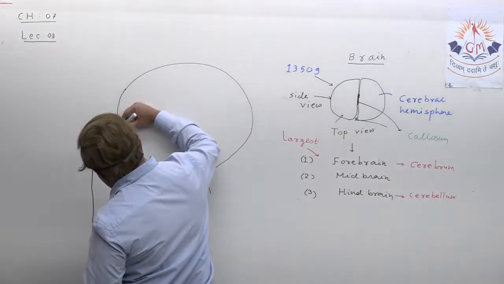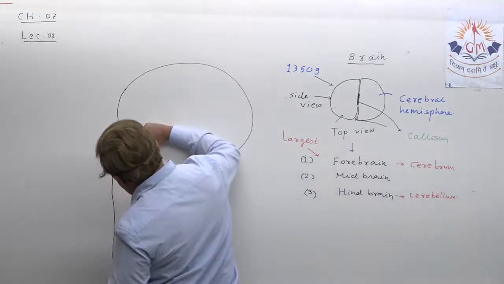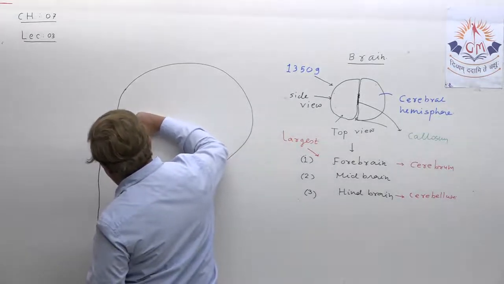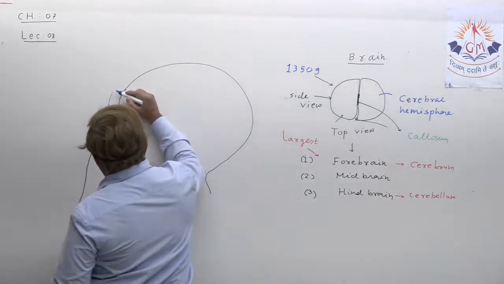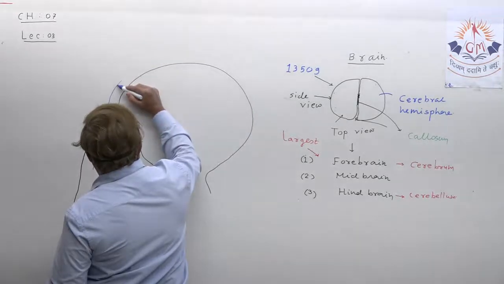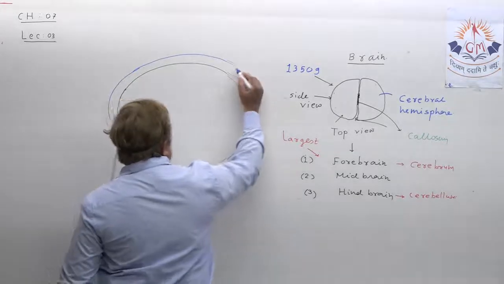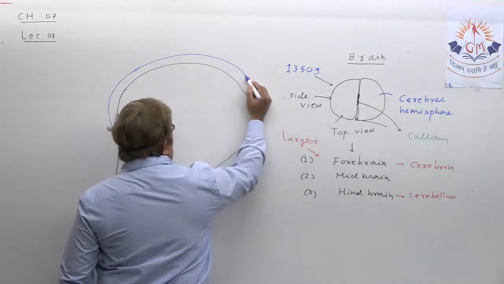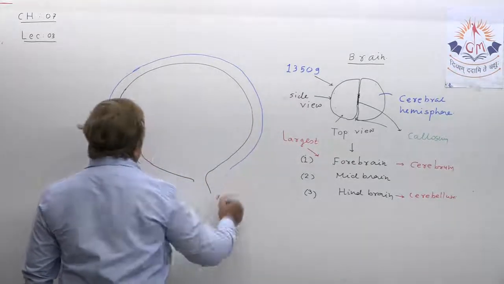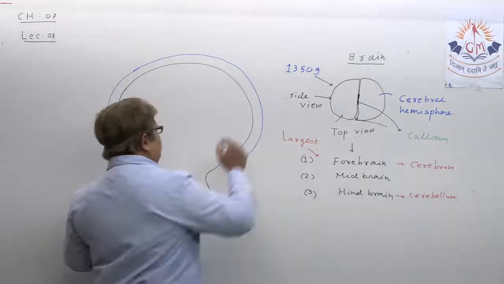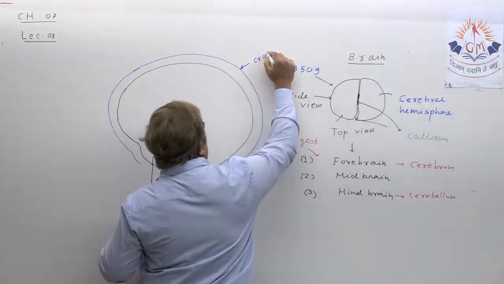Suppose we draw a cranium box, our human brain is protected in our skull. Now try to understand, student. Suppose this is the skull, the cranium box you can say.